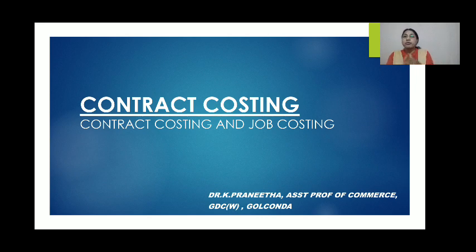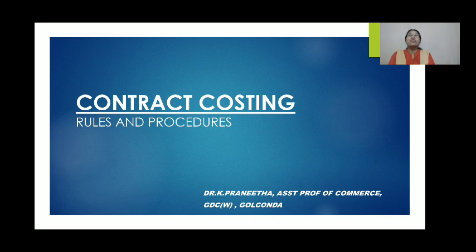Next, jobs are usually carried out in factory premises while the contract is usually done at a site. Now, the contract costing procedures, rules and regulations. The basic procedure for costing of contracts is, first, the contract account. Each contract is allocated a distinct number, so as to know which contract it is; they are given names or numbers, and a separate account is opened for each contract.